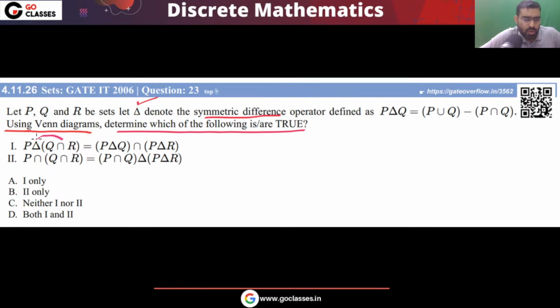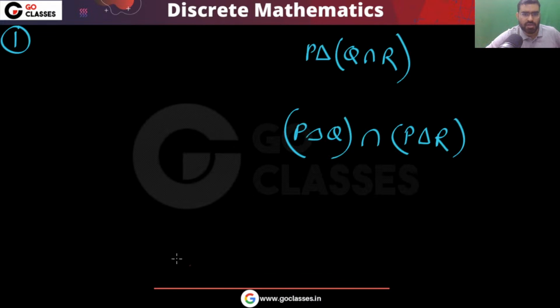So P symmetric difference (Q intersection R) is equal to (P symmetric difference Q) intersection (P symmetric difference R). But we don't know whether this distributive property is correct or not. We have to check whether we can do this distribution, so let's check.